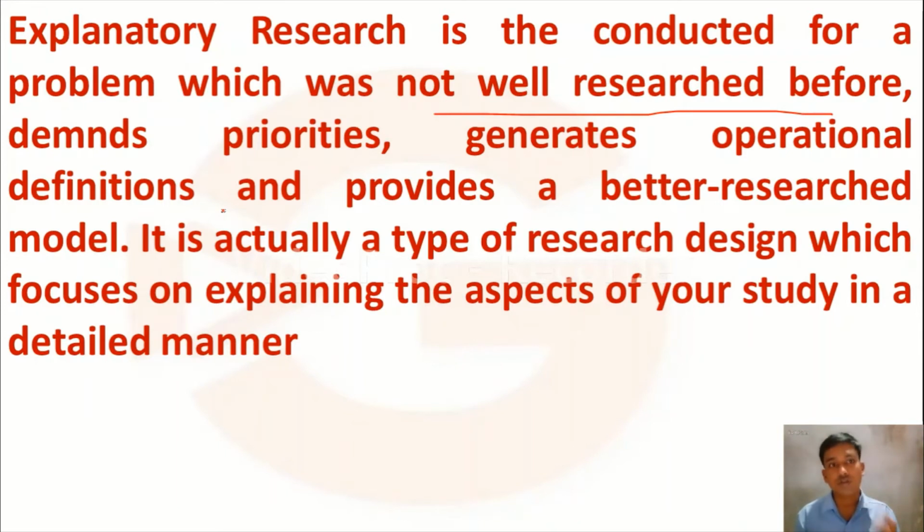If we choose those types of problems, then it is known as explanatory research. It is actually a type of research design which focuses on explaining the aspects of your study in detail. Here we are going to explain the problem in detail. The word itself says explanation, so it is very easy to remember.